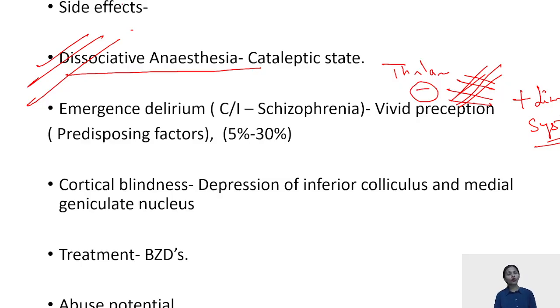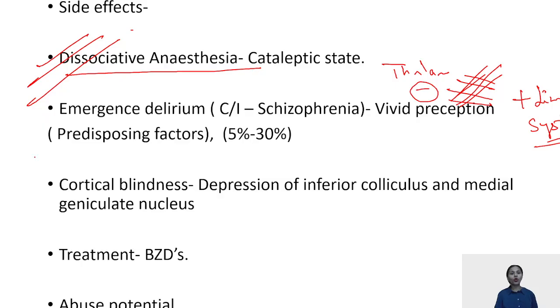Side effects: dissociative anesthesia, your emergence delirium. One thing that is different from propofol is, I already told you that propofol, whenever the patient wakes up, he has very good euphoria. The patient is happy, which is not there in ketamine. In ketamine, the patient when wakes up, he is in a cataleptic state.